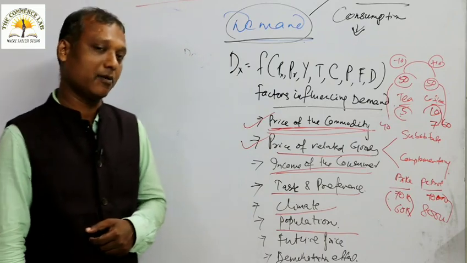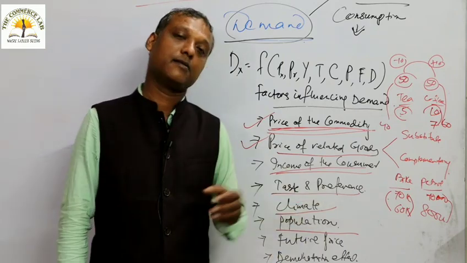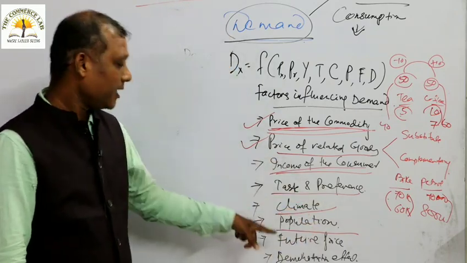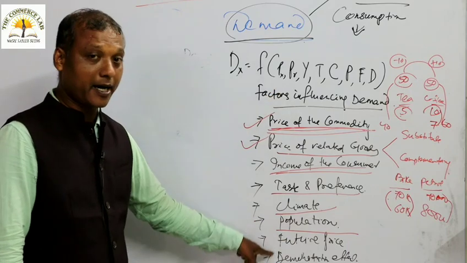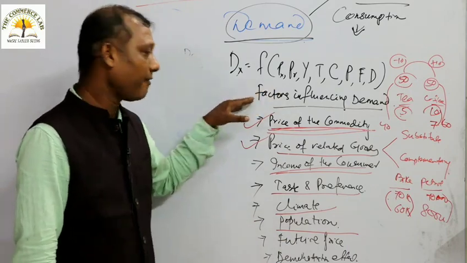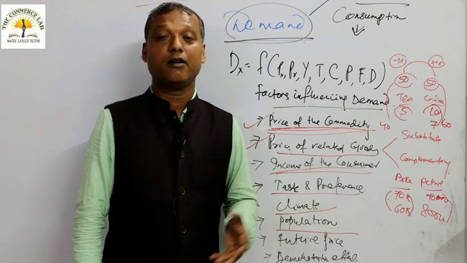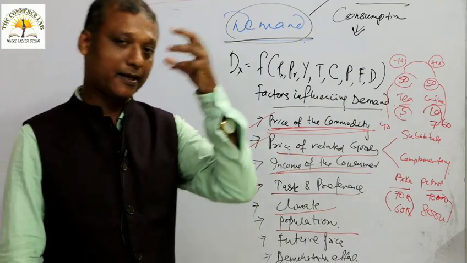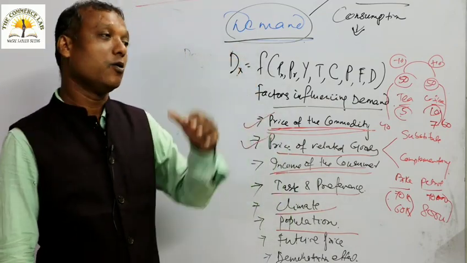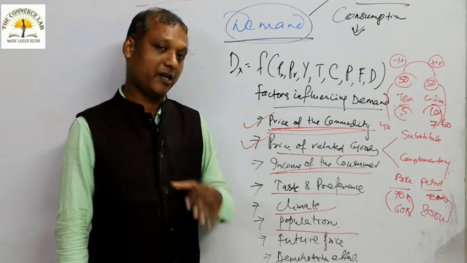Future price, for example. Let us talk about future price. This is one more important point influencing demand. Remember one thing: I am talking about the factors influencing demand. When you demand something, when you think something, when you expect something, what is the effect on it? What are the factors?